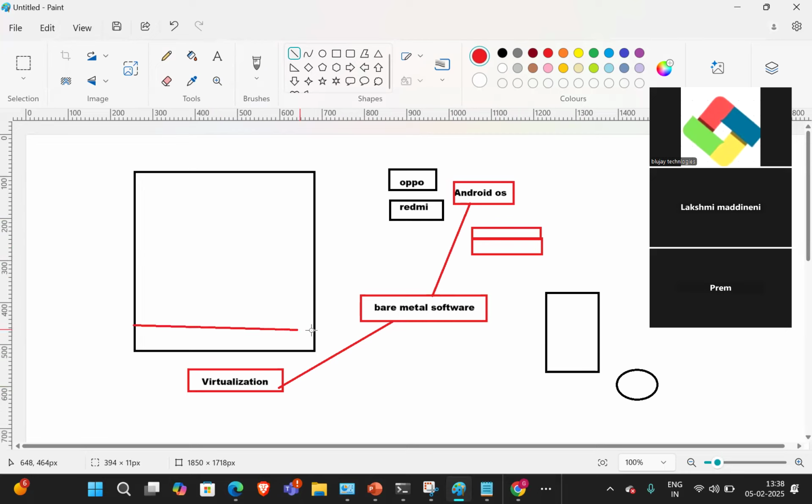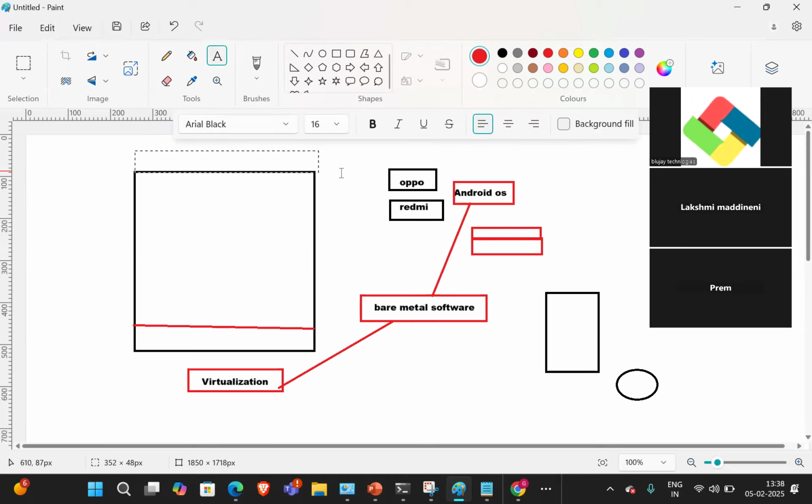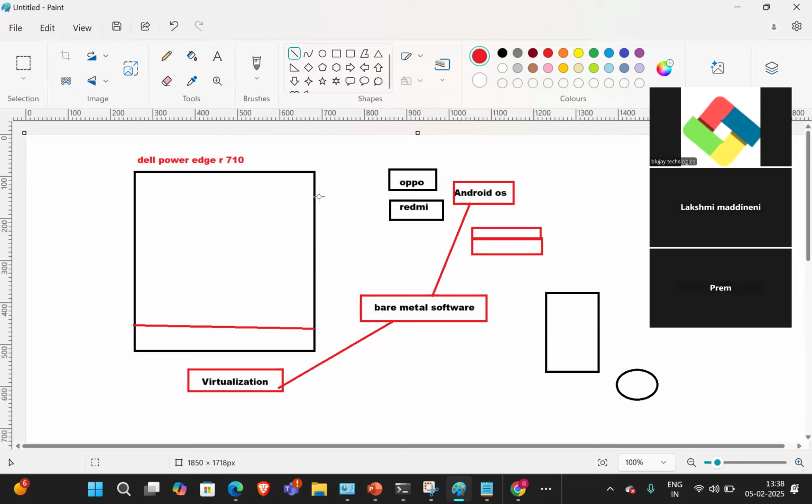For example, Dell PowerEdge or whatever it may be. This is the physical server, Dell PowerEdge 710, for example. How can you interact with this hardware, guys? Definitely there will be an OS. So virtualization is also a bare metal software, the same way, installed on top of the hardware, and